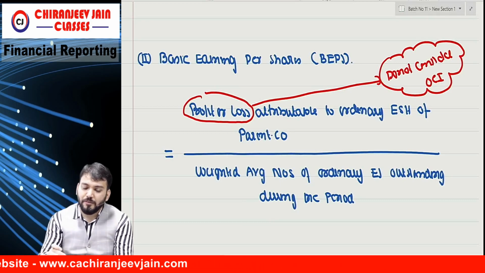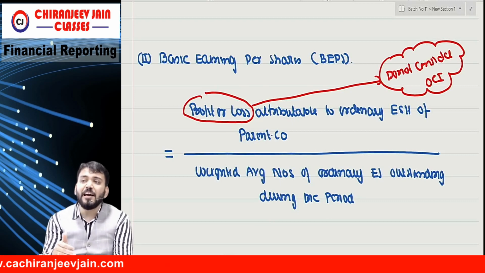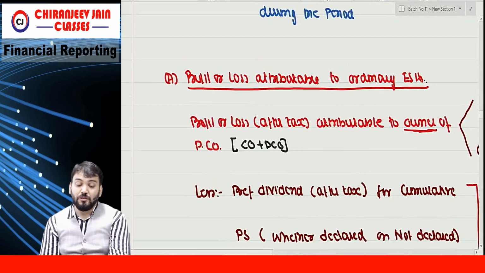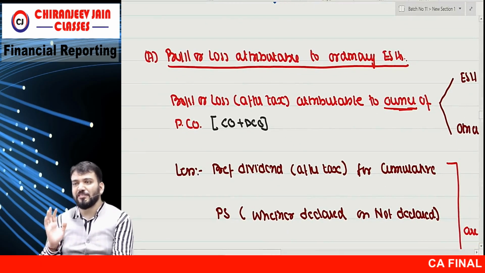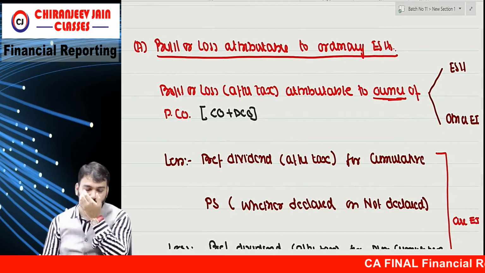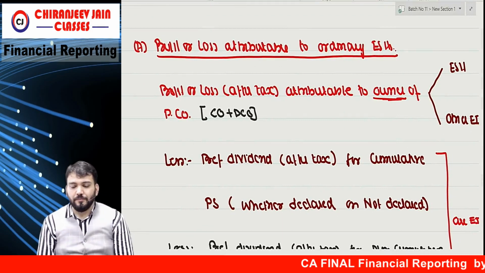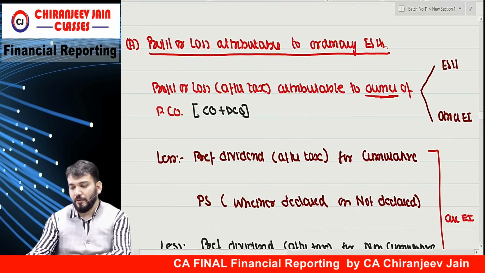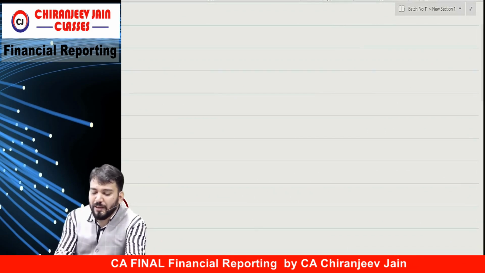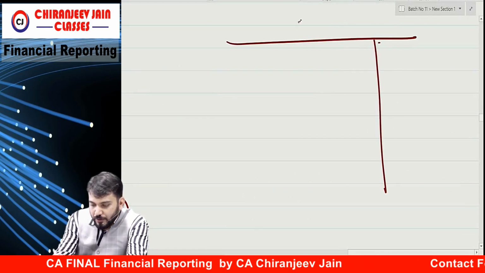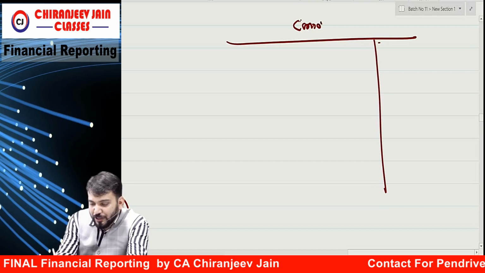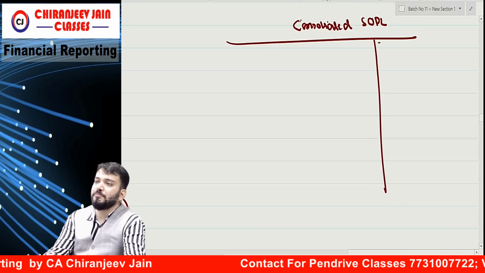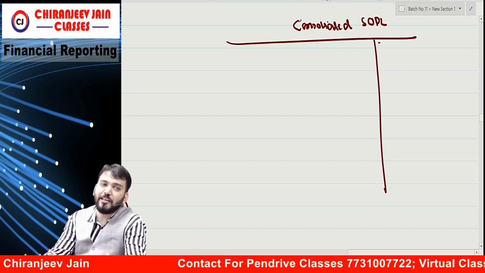Now, the numerator and denominator. What is numerator? What is denominator? Can I say this profit or loss? We need to understand a little. When we prepare SOPL, meaning consolidated SOPL, which I have not done in class because there is no question of consolidated SOPL in SM.